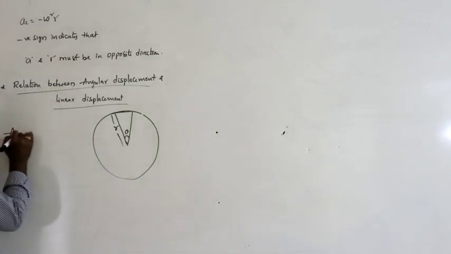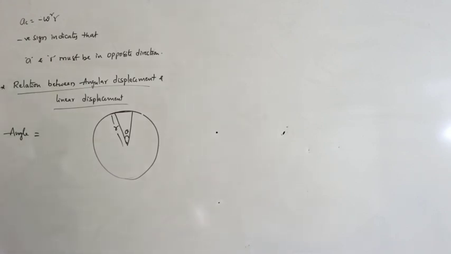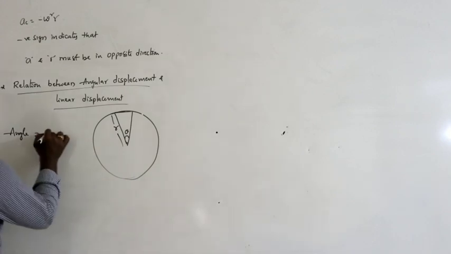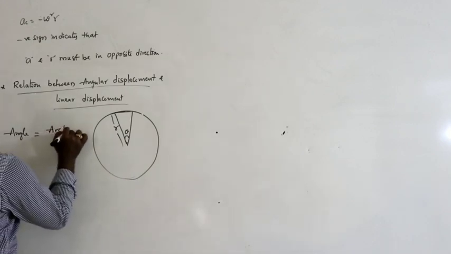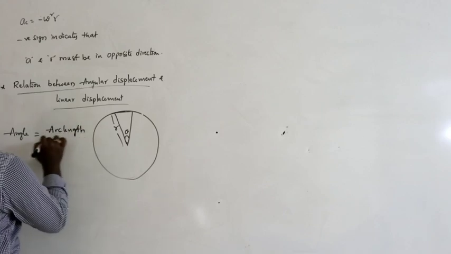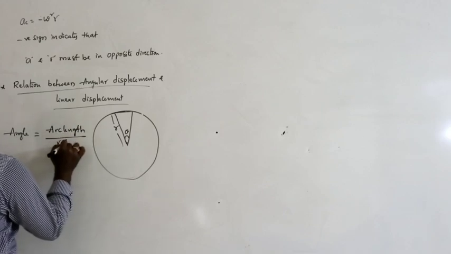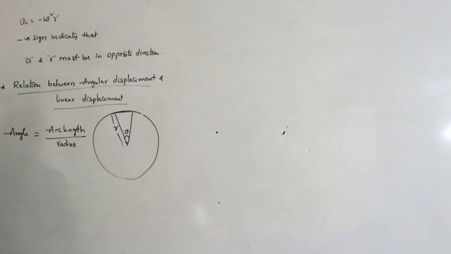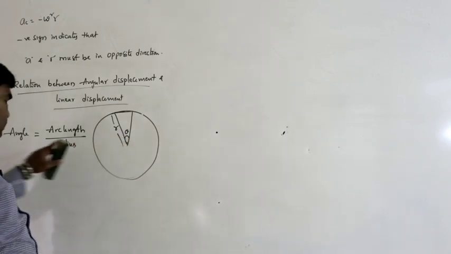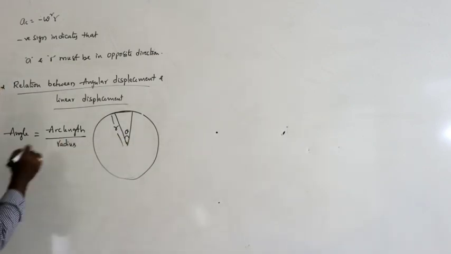We know about angle subtended at the center of the circular path. Angle subtended at the center, or sector angle formula, can be written as arc length by radius.